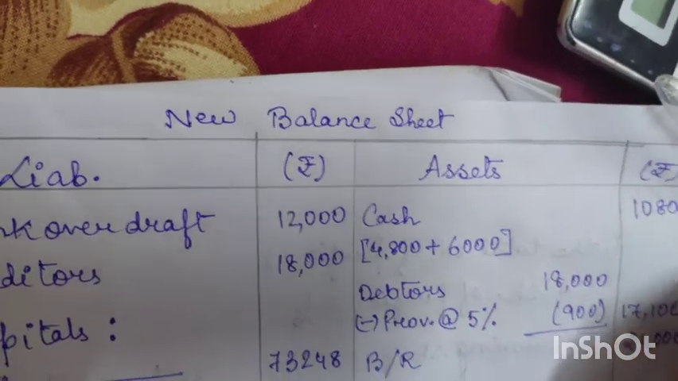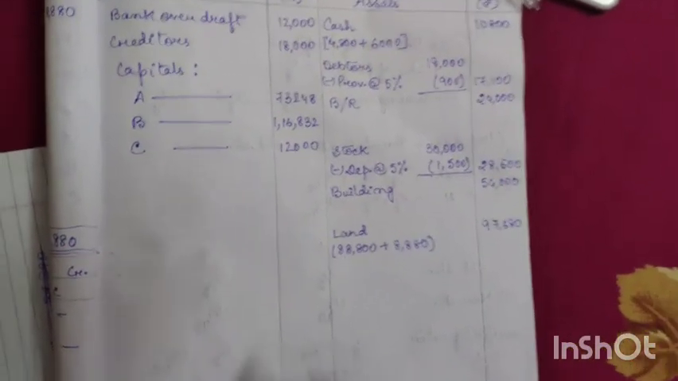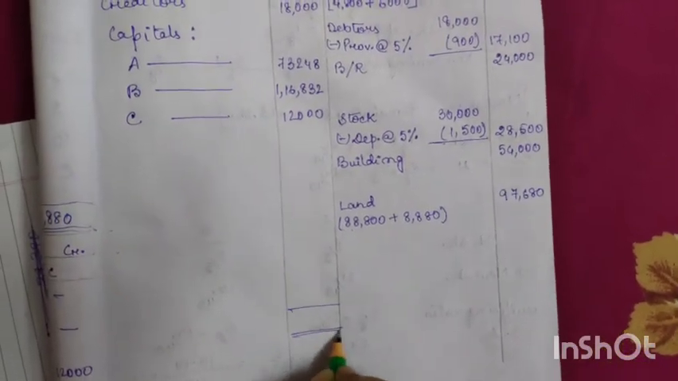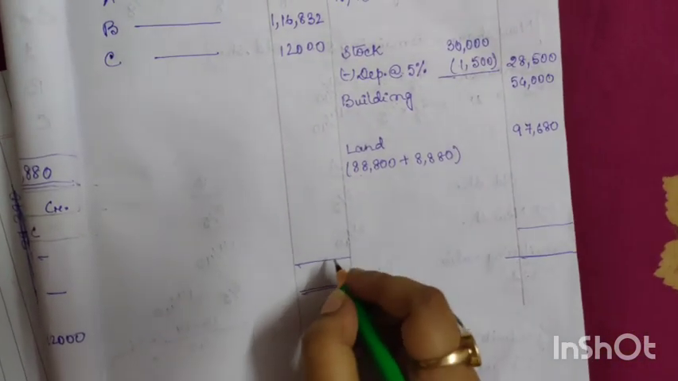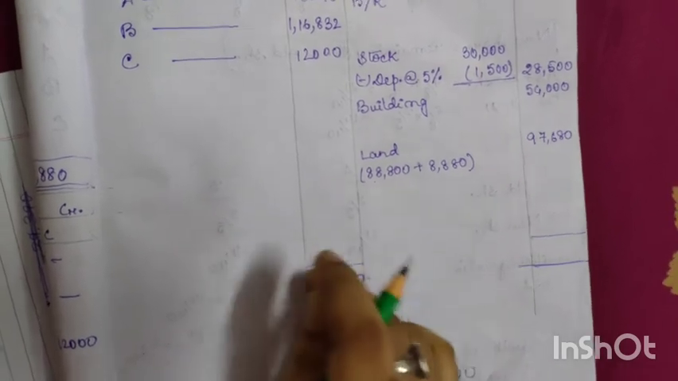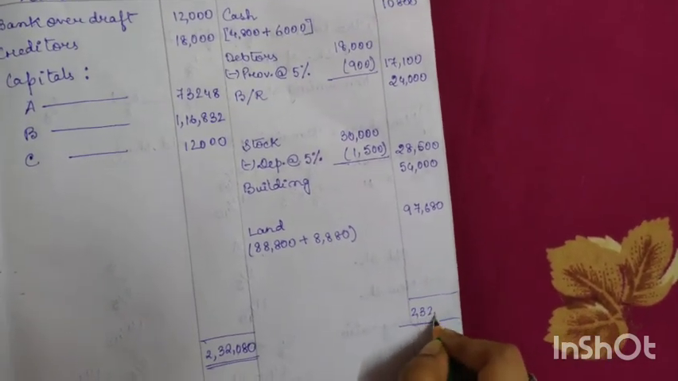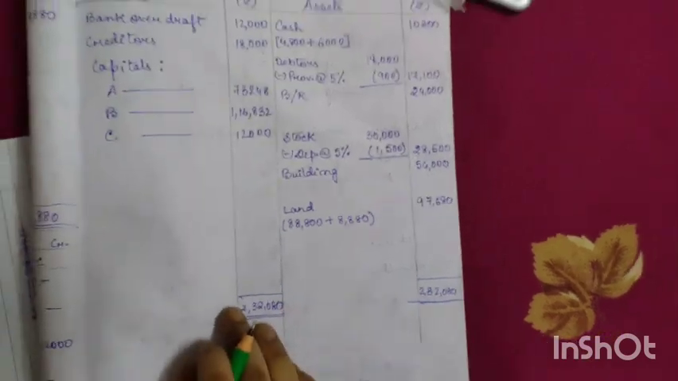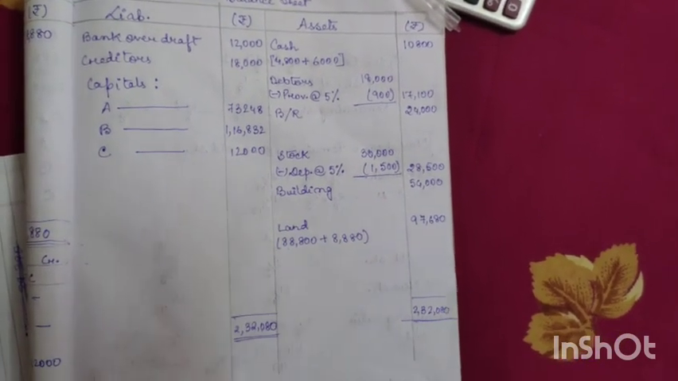So now if you total both the sides, that is assets and liabilities, we will get a total of 2,32,080 in the liability side, and the same in the asset side also, 2,32,080. Okay, so as you can see, the total of both liabilities and asset side is equal. So now we can say that the sum is